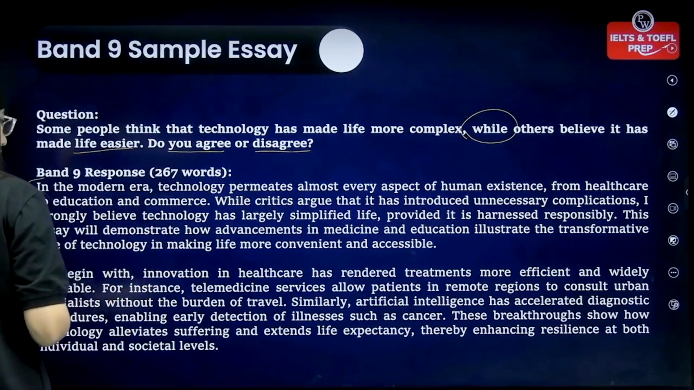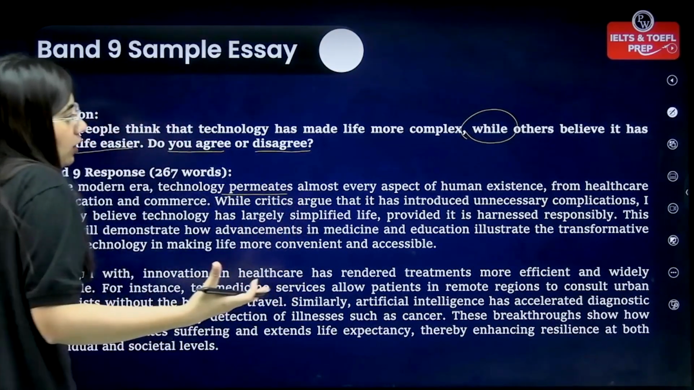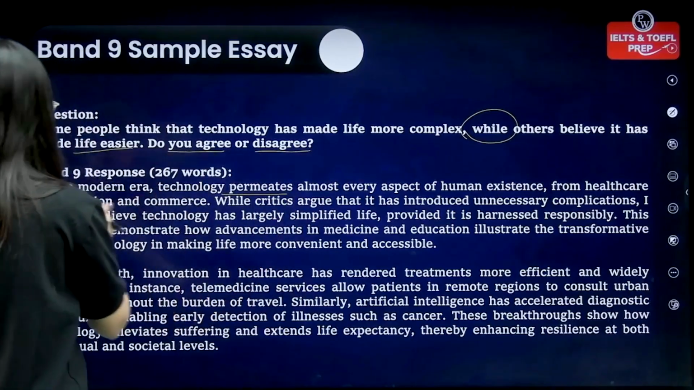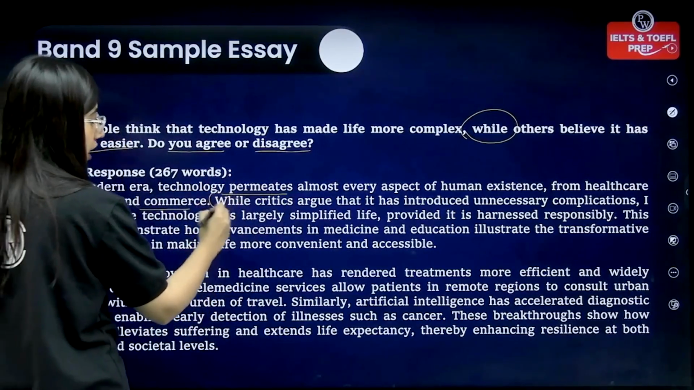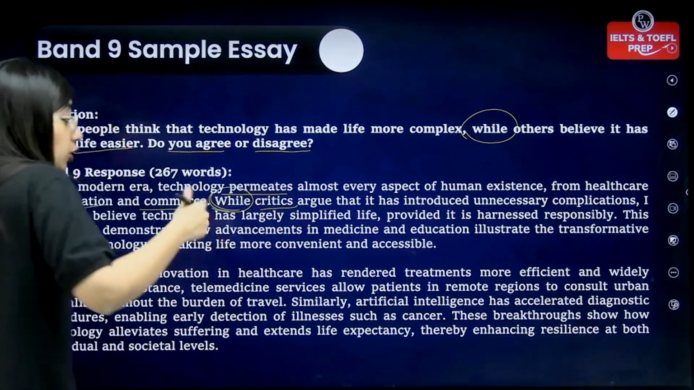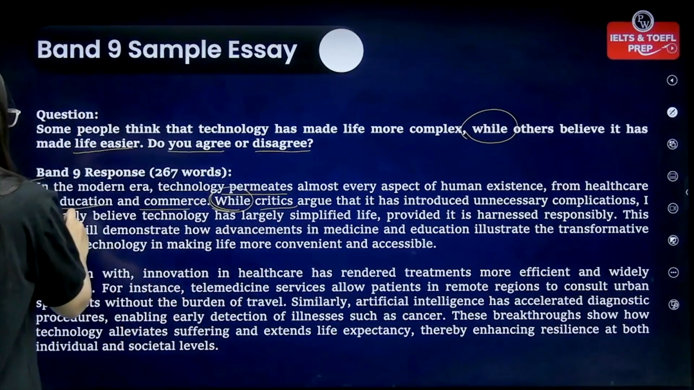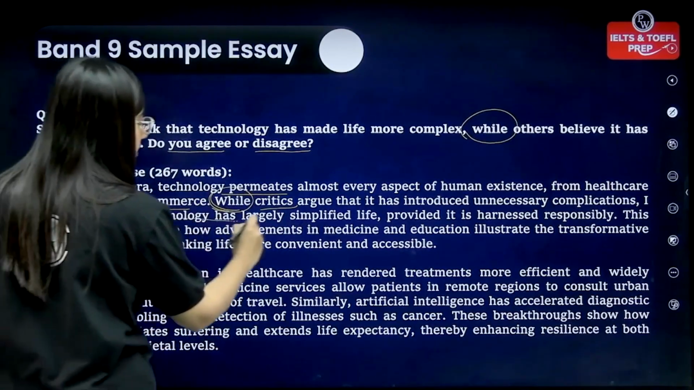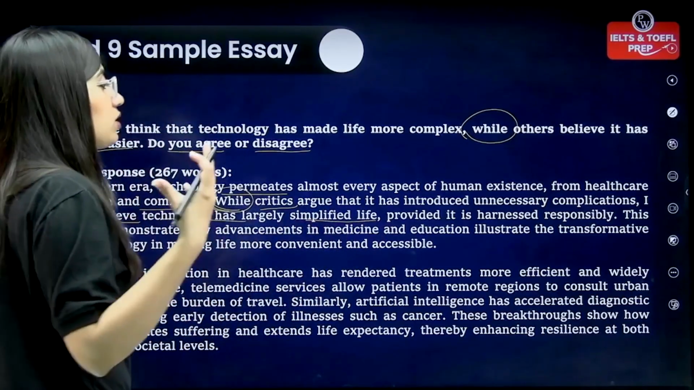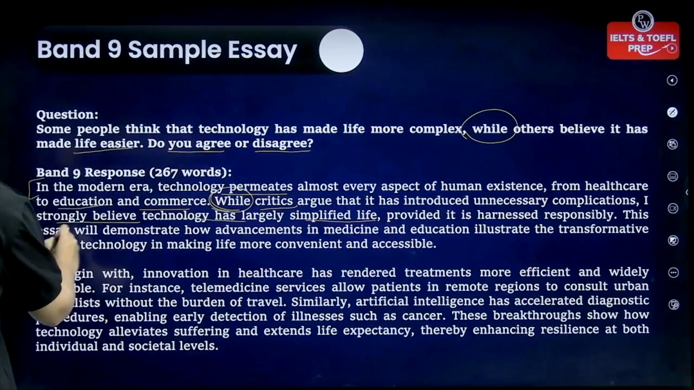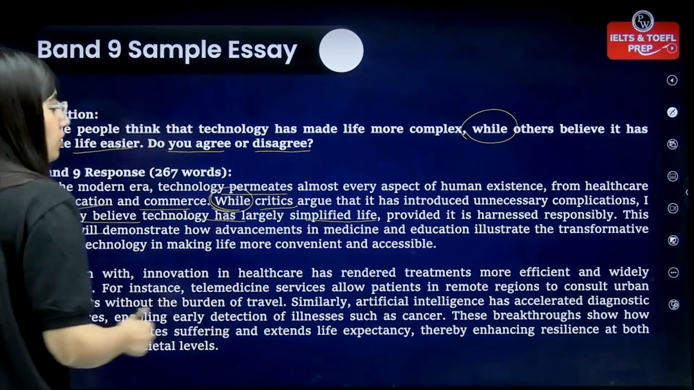So it's going to go like this. In the modern era, technology permeates almost every aspect of human existence, from healthcare to education and commerce. While critics argue that it has introduced unnecessary complications, I strongly believe technology has largely simplified life, provided it is harnessed responsibly. This essay will demonstrate how advancements in medicine and education illustrate